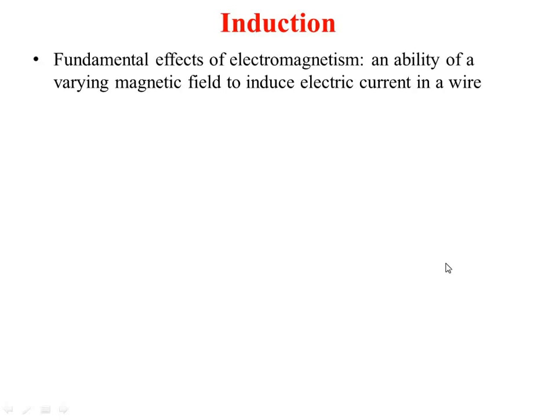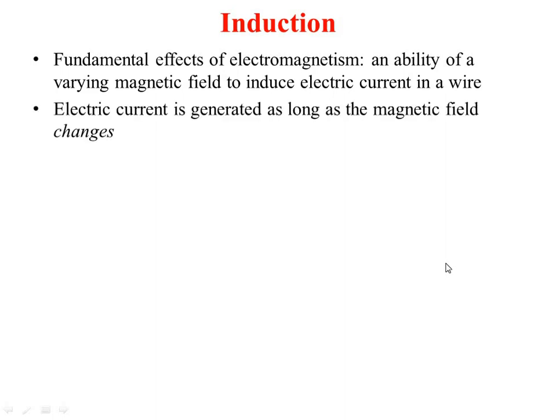The fundamental effect of electromagnetism is the ability of a varying magnetic field to induce electric current in a wire. You know Faraday's law of electromagnetic induction, and again we are going to see the same effect here. A varying magnetic field will induce electric current in a wire, or vice versa, a current carrying conductor induces a magnetic field. That is also possible. This is the fundamental effect of electromagnetism.